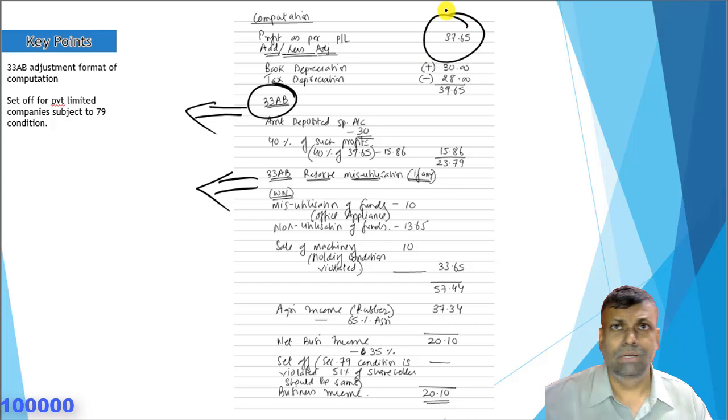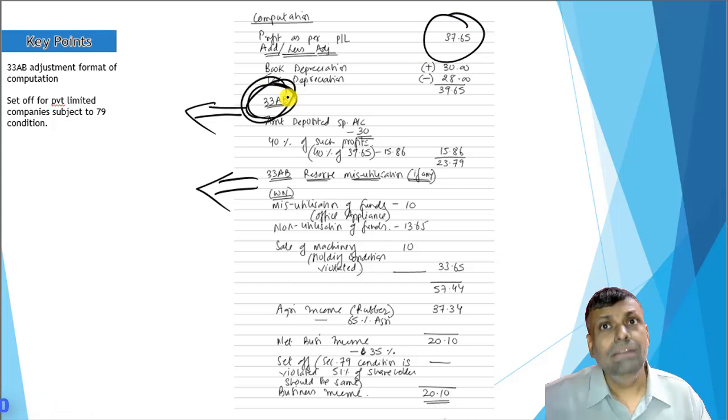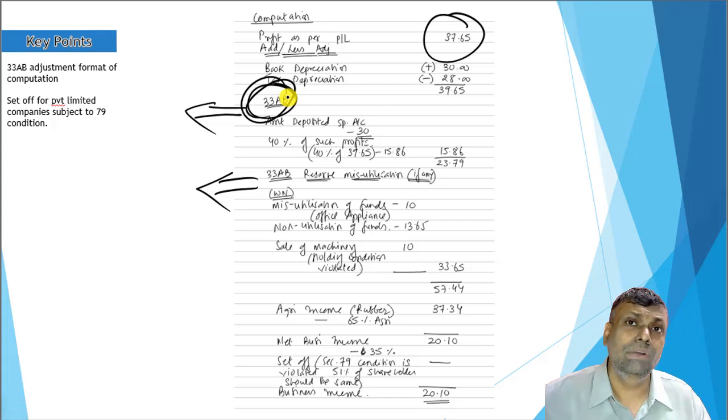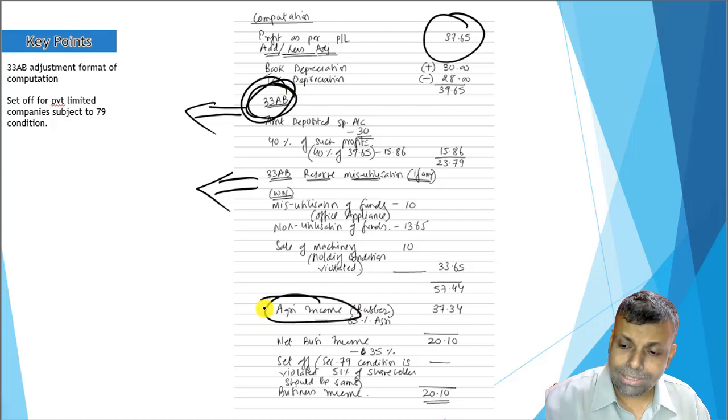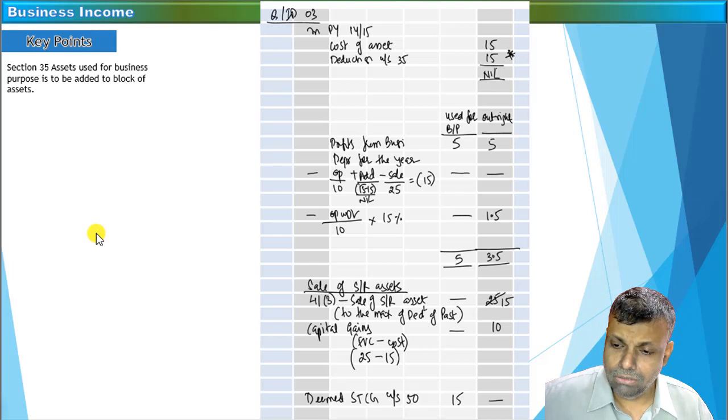Start with profit as per profit and loss. Do all your head-wise adjustments, then do the 33AB adjustment. In 33AB, even if there is any deemed income, you have to do that under 33AB. 33AB is none other than, don't forget friends, growing and manufacturing. That means it is an incentive which is given with respect to the mixed category of income. So you complete the 33AB adjustment fully, and after that you do the agricultural income adjustment, and after that if there is any set off, you have to do that particular set off.